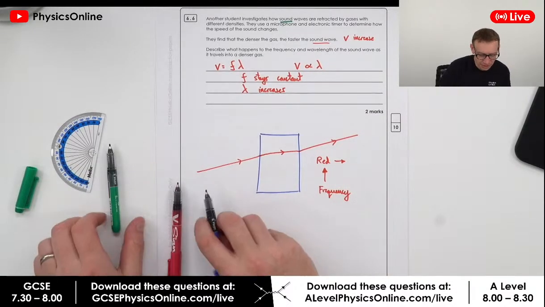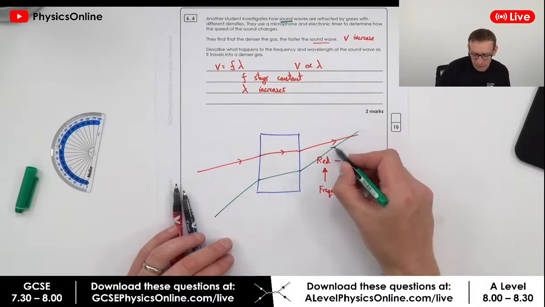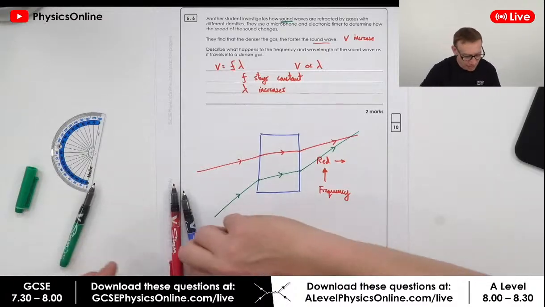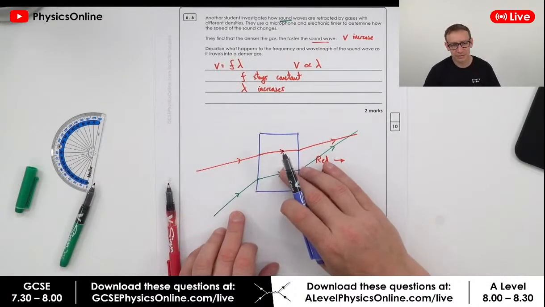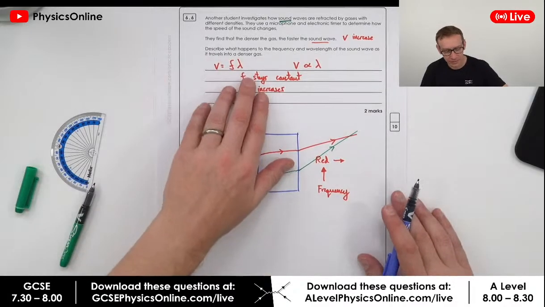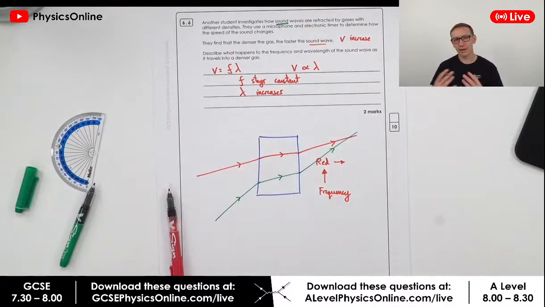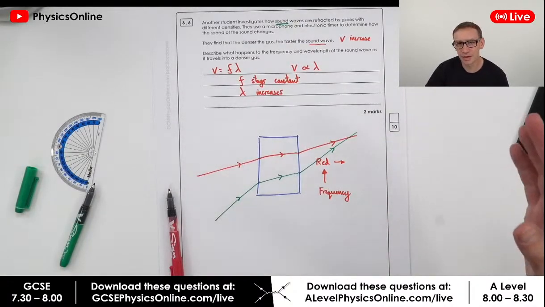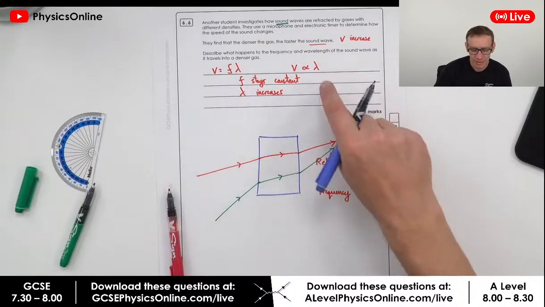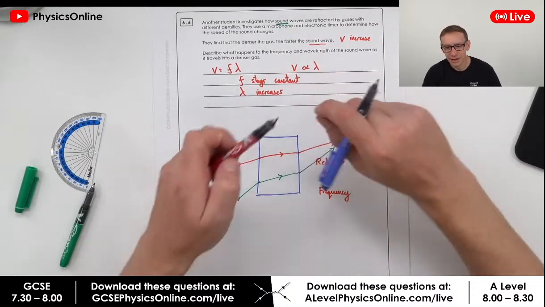And of course, if you shone a green laser into this, you'd see green laser light, and the colour depends on the frequency. That means the frequency stays the same. What's changing is the speed and the wavelength. So when refraction happens, we still have the same number of waves passing per point each second. The frequency stays the same, but if v increases, then the wavelength must increase.